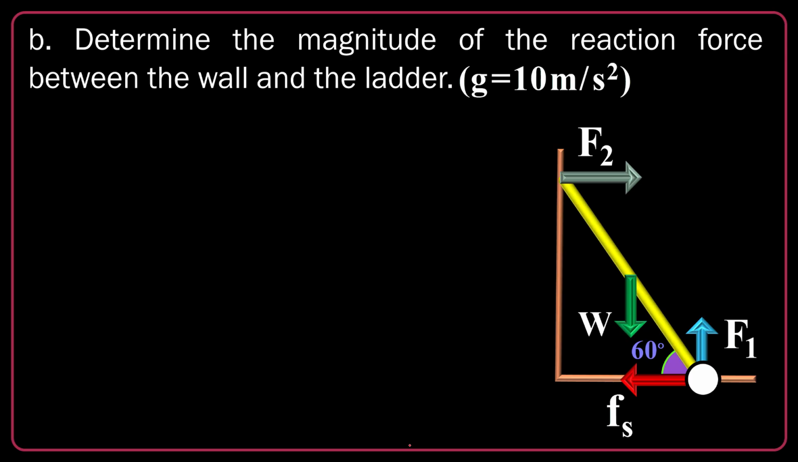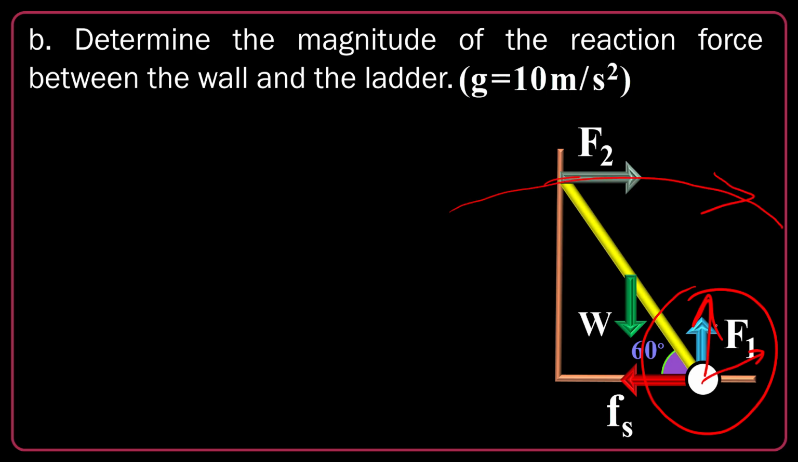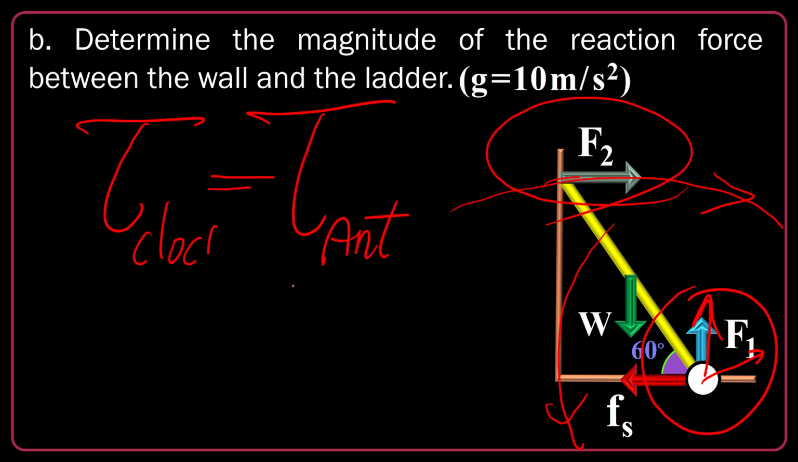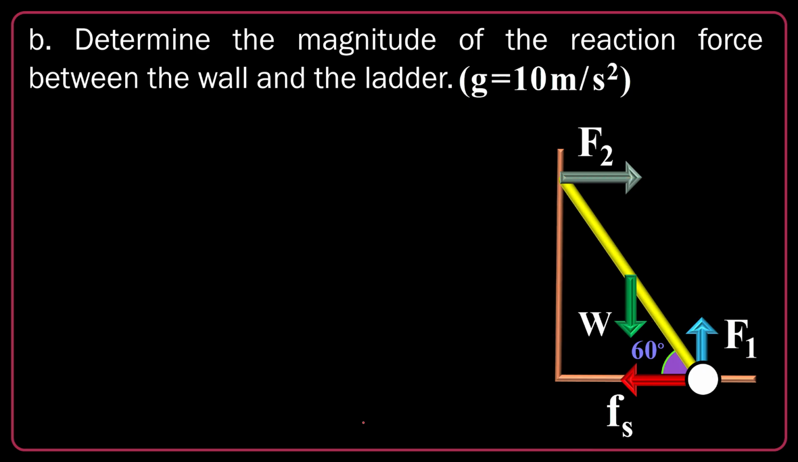But here I can draw a clock. This is a clock, okay? F2 will have a clockwise rotation and W an anti-clockwise rotation. So if I write total clockwise torque is equal to total anti-clockwise torque, the clockwise will include F2 and the anti-clockwise will include W. The torque also is force times the efficient distance. Efficient distance is the distance from the force to the center of rotation.